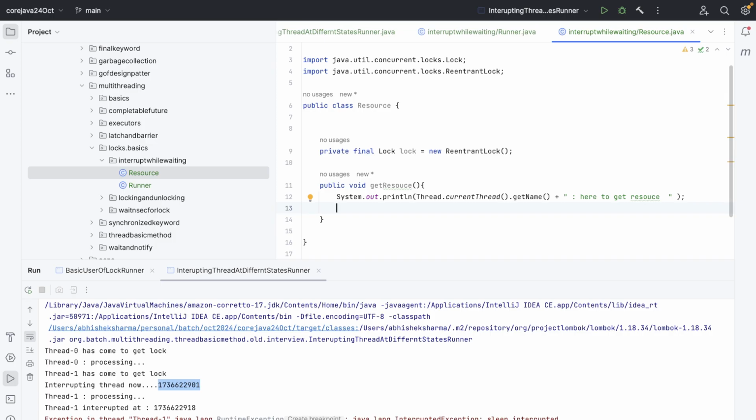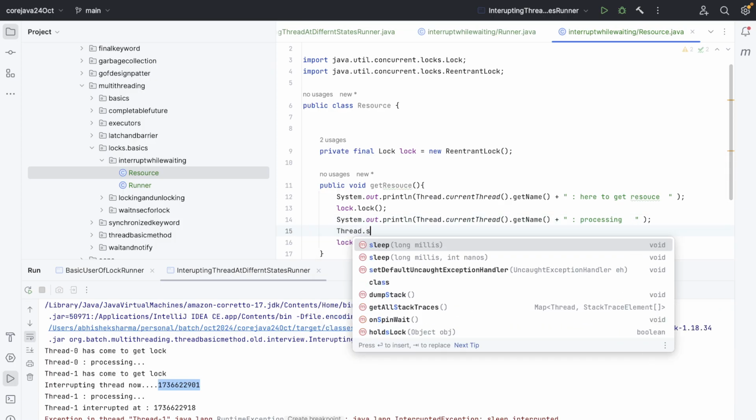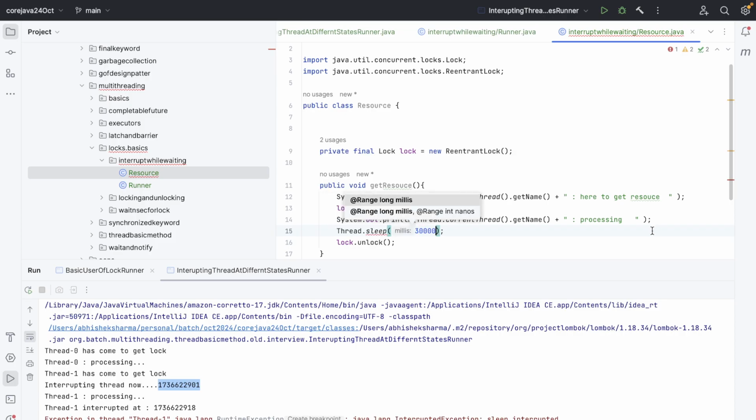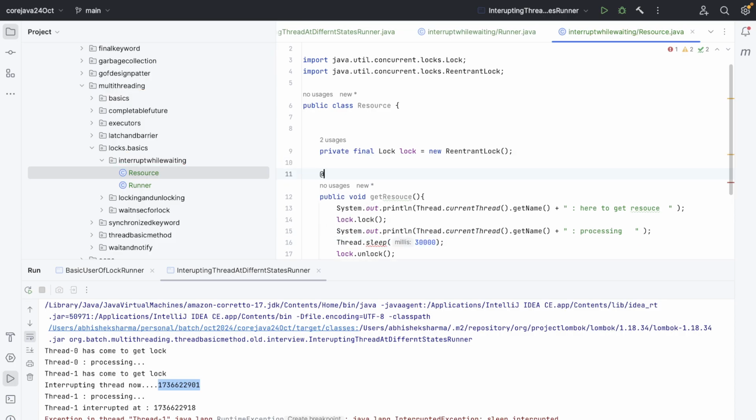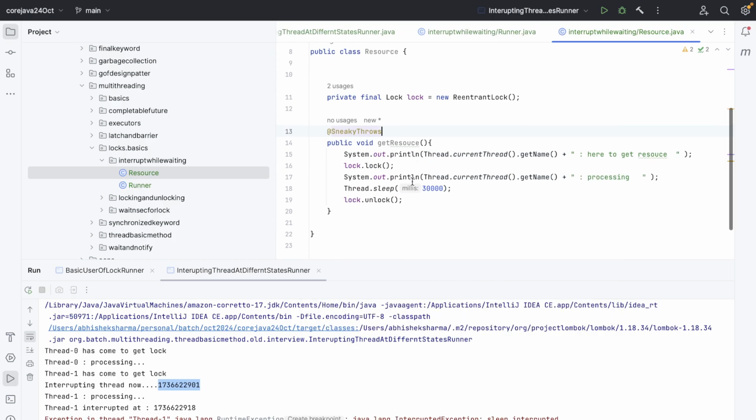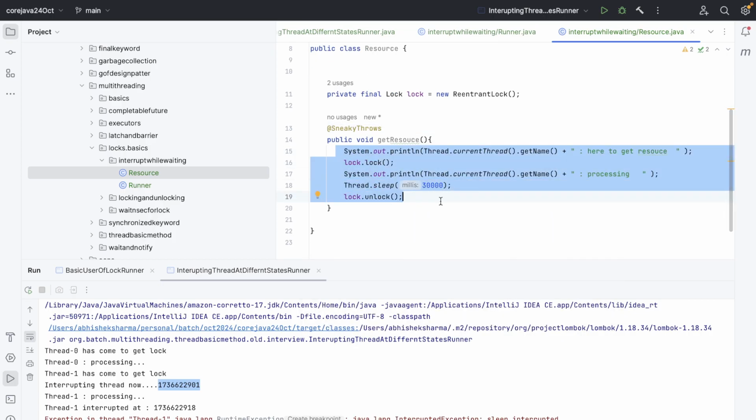So in our task, what we need to do is simply what we were doing earlier. We were using lock, right? So lock.lock, and then we were doing unlock, right? This is the thing that we were using. And over here processing, and it will process for Thread.sleep, let's say for 30 seconds. Clear till now? Nothing new, nothing great, right?